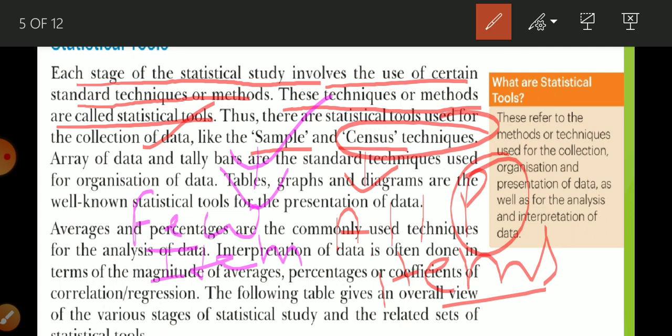If the principal had called a few students, a few good, a few average, a few below-average students, then now it is what? It is the sample method. I think when there is any inquiry, if you are going to ask everyone, then it is census. When you are going to ask a few, then it is sample.